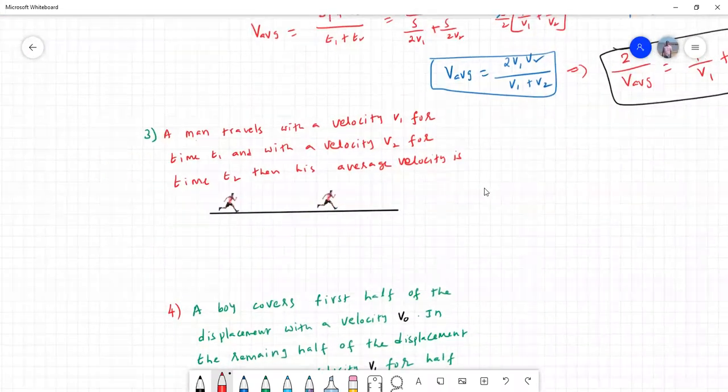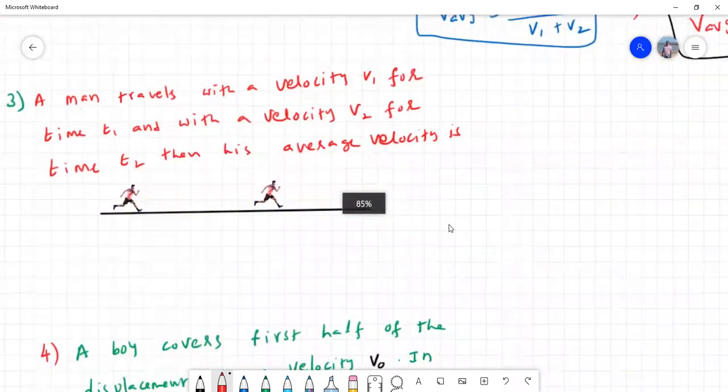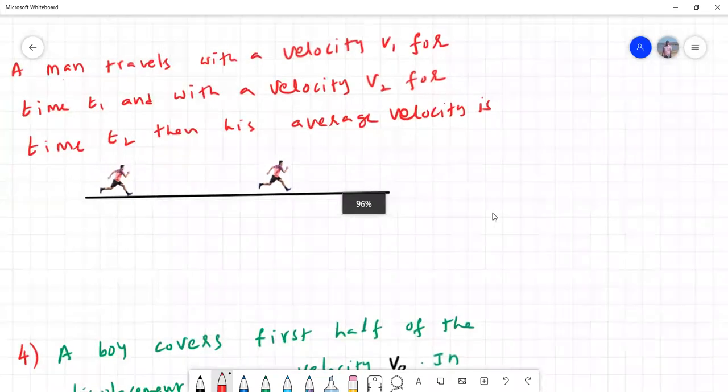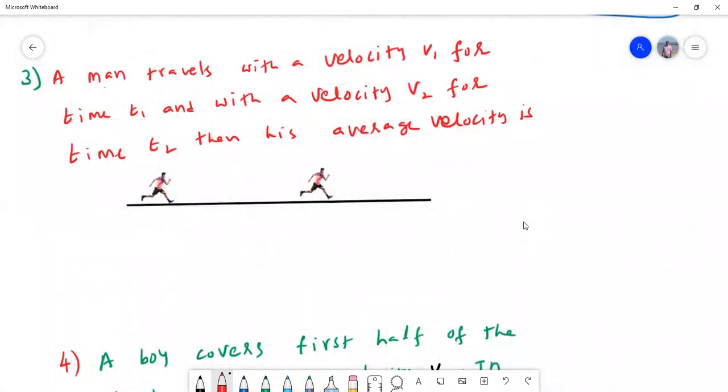Now let's go to the next problem. These are all different situations we can understand. Now listen. A man travels with a velocity v1 for time t1 and with a velocity v2 for time t2. Then his average velocity is... Here he is moving with velocity v1, but the time is given.